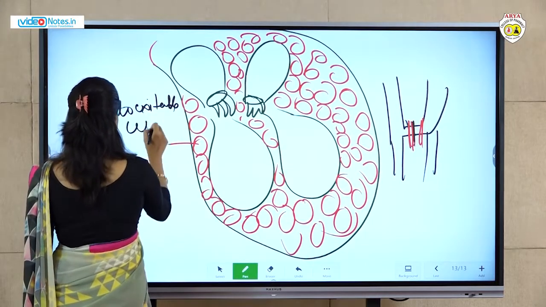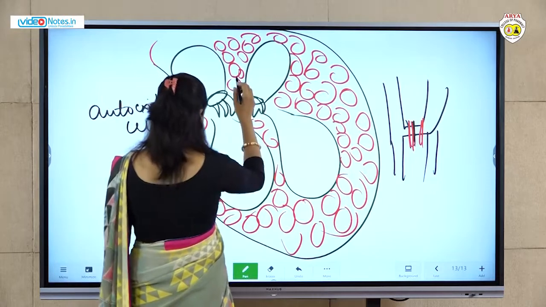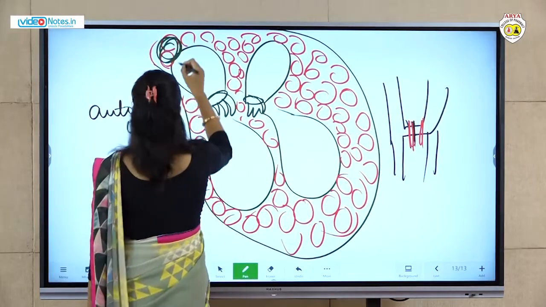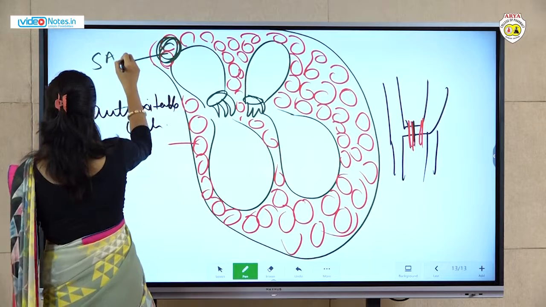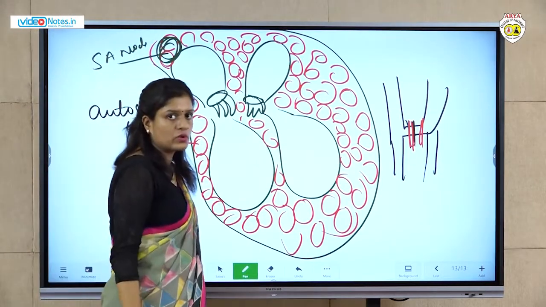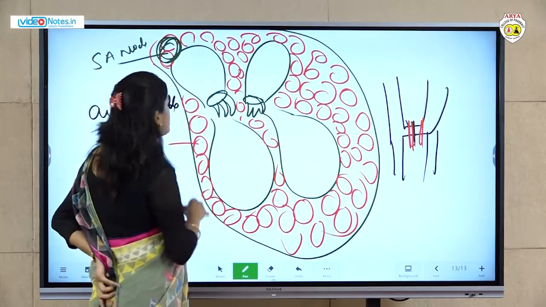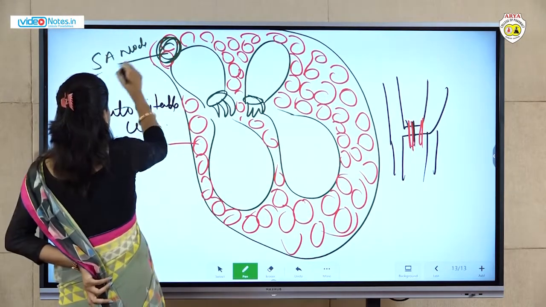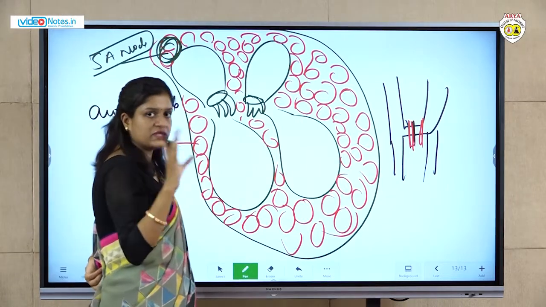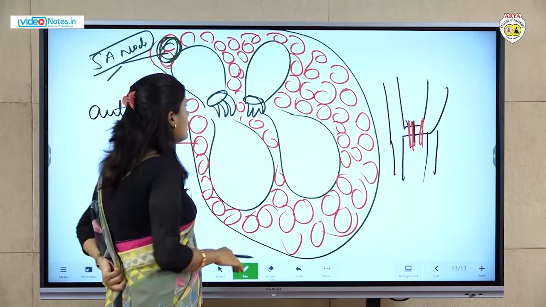Okay, so here is present the SA node, the sinoatrial node. Because it is present on the side of the atrium, it is known as the sinoatrial node. So in this SA node, there are some auto-excitable cells present.